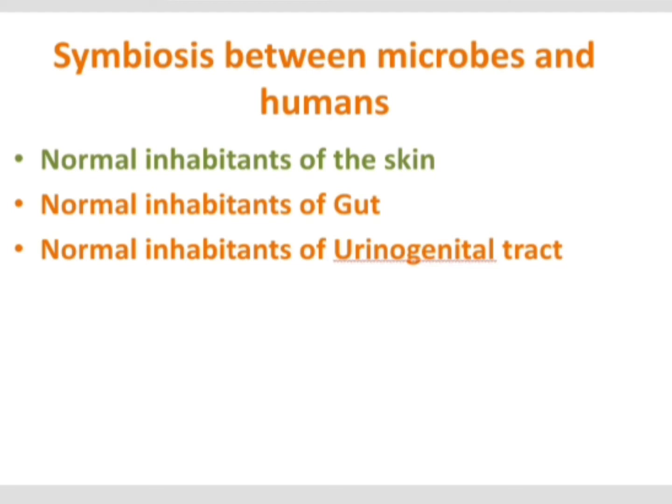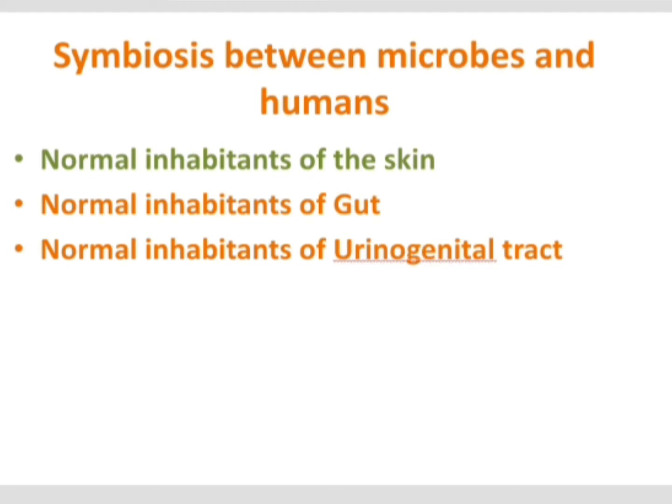So, probiotics are microorganisms that are present in human body. They are mainly concentrated in the skin as normal inhabitants or in the gut, or they are also present in the urinogenital tract.